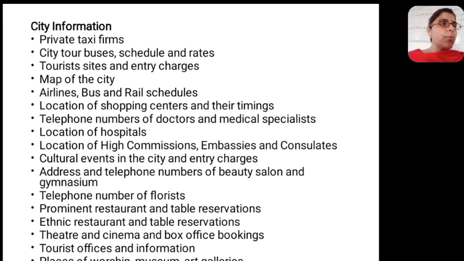Suppose the guest doesn't want your things. It doesn't mean that if they are not taking your travel agent services, you will not inform them. You will inform them about the travel agents which are available outside.